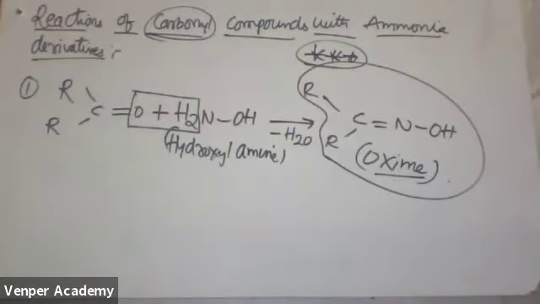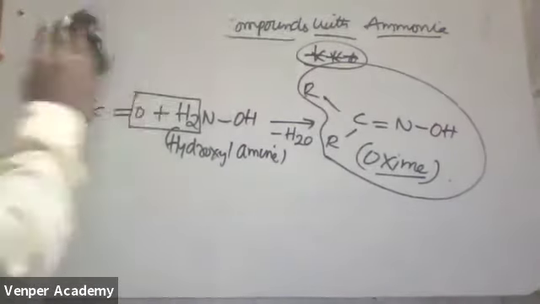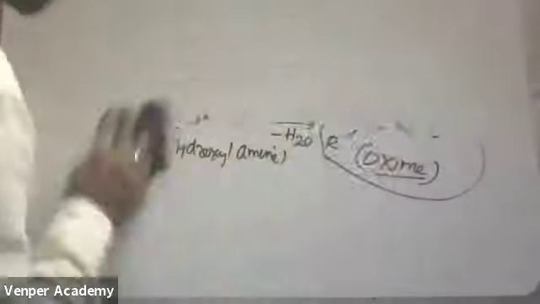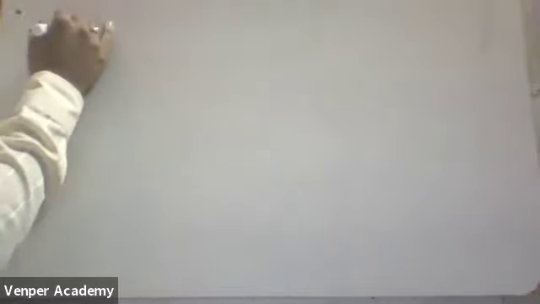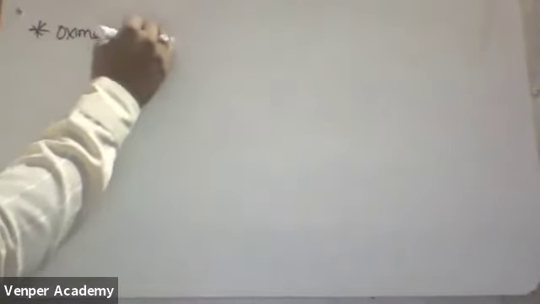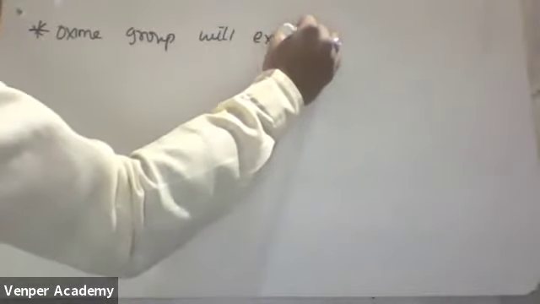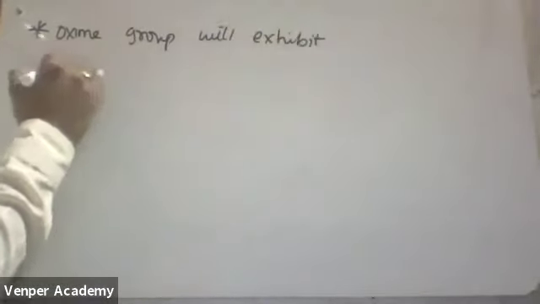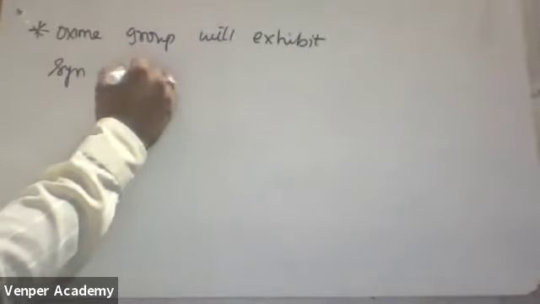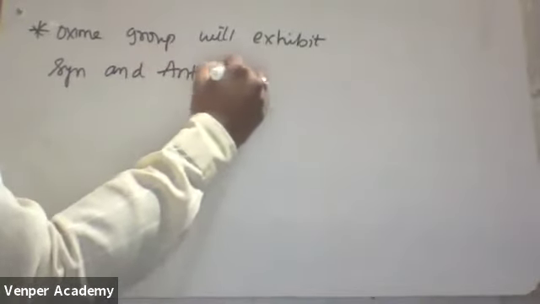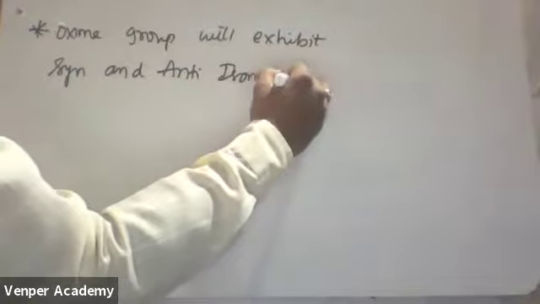Now see here, a very important point: the oxime group will exhibit syn and anti isomerism.